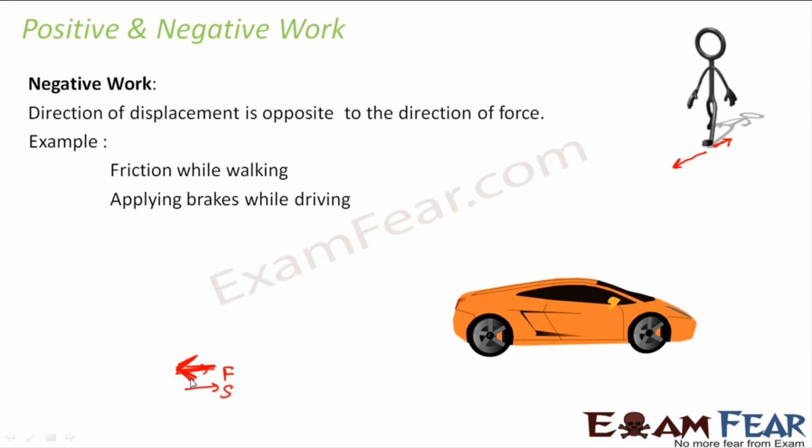So negative work comes into picture only when the force tries to oppose the displacement. So force tries to oppose the direction in which the object is actually moving. Only then negative work comes into picture. So here the direction of displacement is opposite to the direction of force. Right? So these are the two categories of work which we have talked about. One is positive work and the other one is negative work.